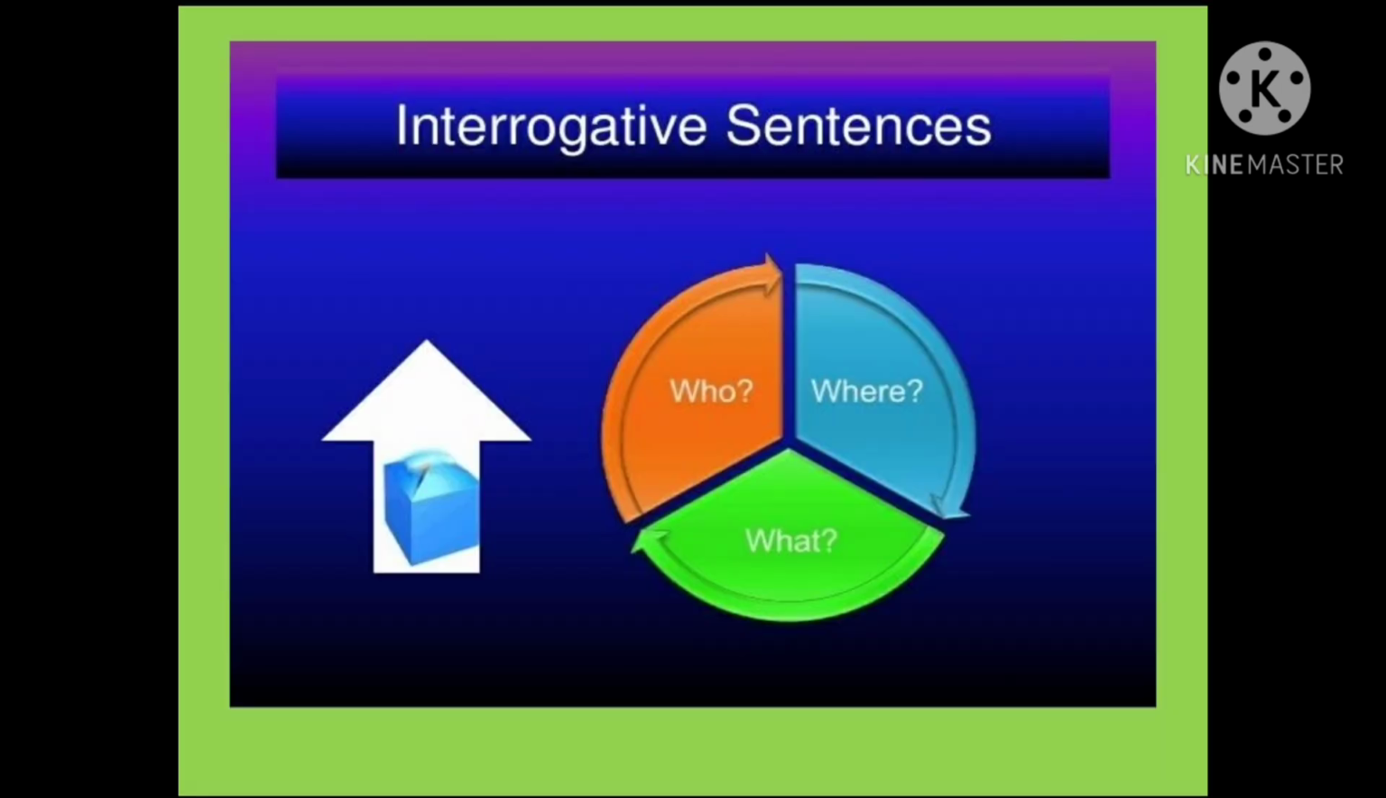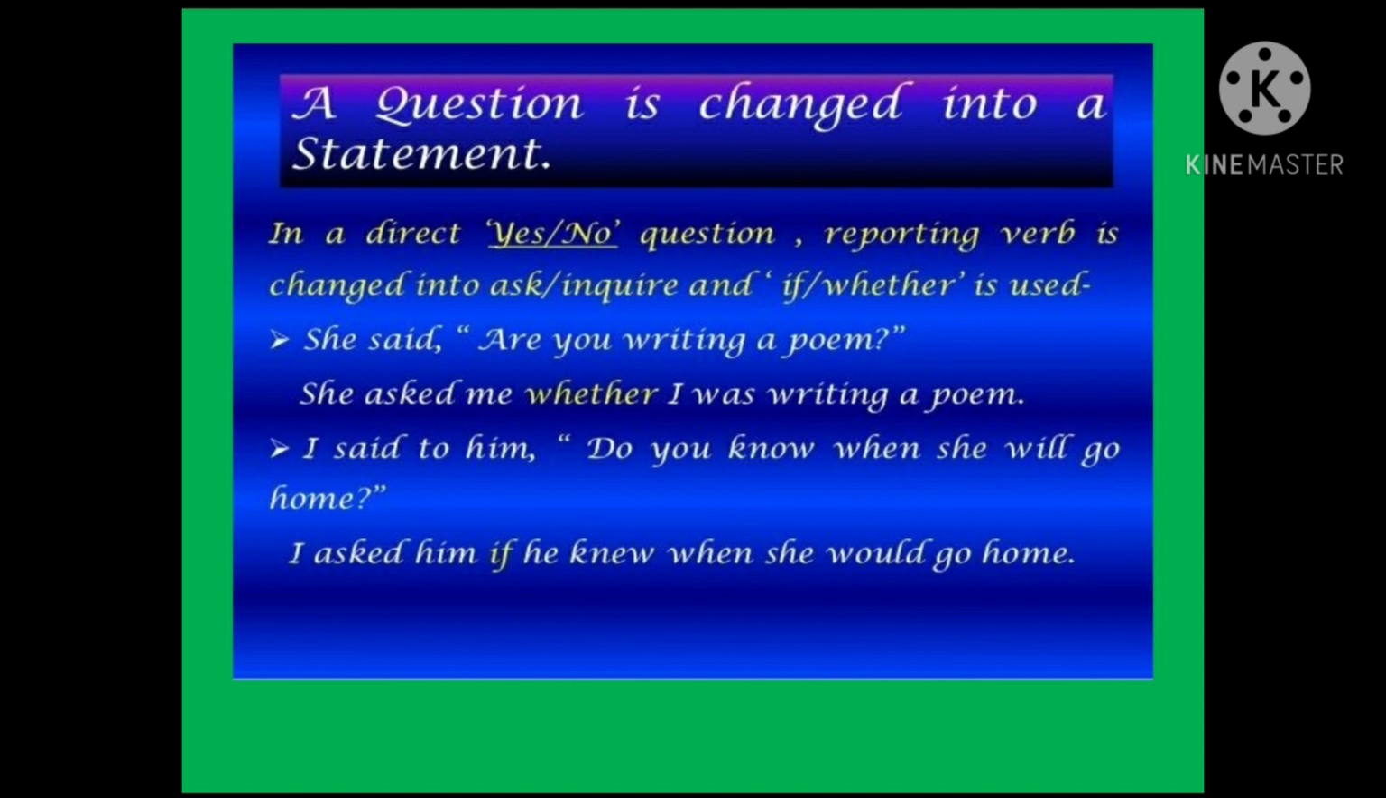Okay. Next, let's see interrogative sentences. I hope you have learned what interrogative sentences are. Yes, the sentences that start with a question word: who, where, what, how, like that, right? There are two types of interrogative sentences: WH questions and yes or no questions. Then let's see how a question is changed into a statement.